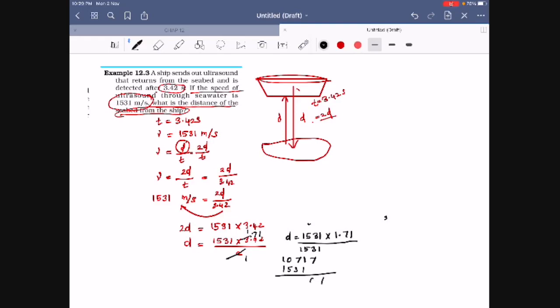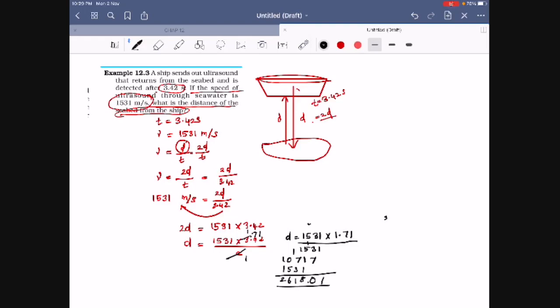Just calculate this value. 7 plus 3 is 10, then 5 plus 1 is 6, 7, 8, and here 1, 6, so 2. If you take two decimal points, it is 2618.01. We'll check it, no problem.